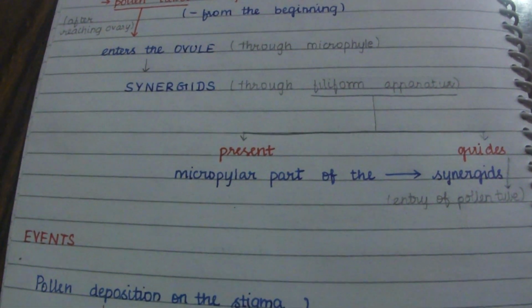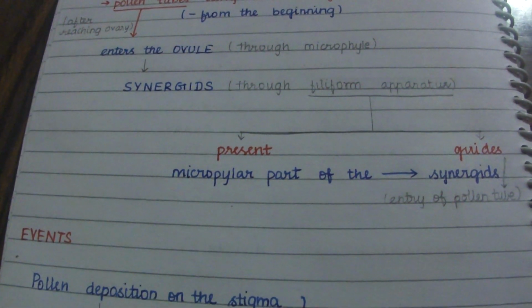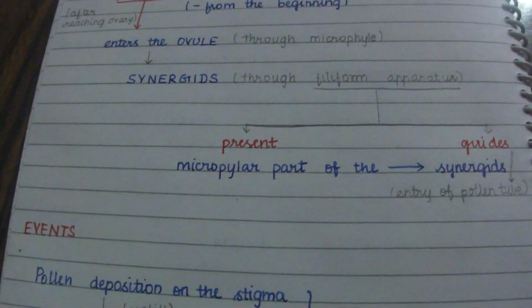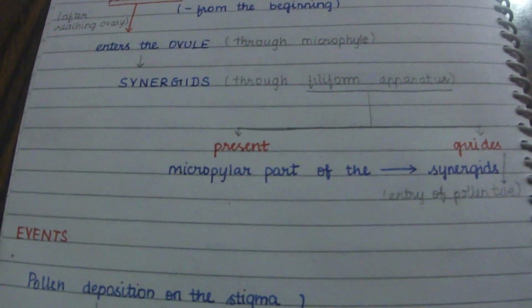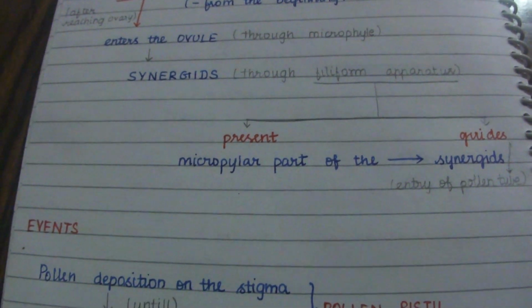The filiform apparatus, which is present in the micropylar part of the synergids, guides the entry of the pollen tube. So the entry of the pollen tube is guided by this filiform apparatus.